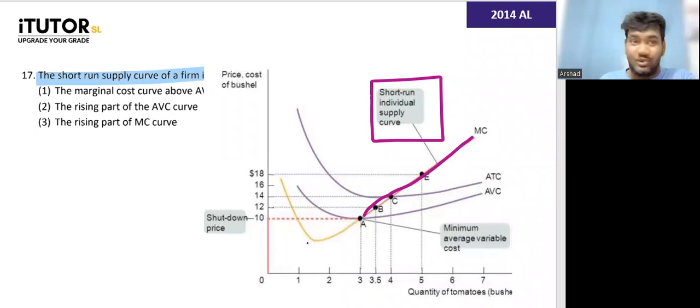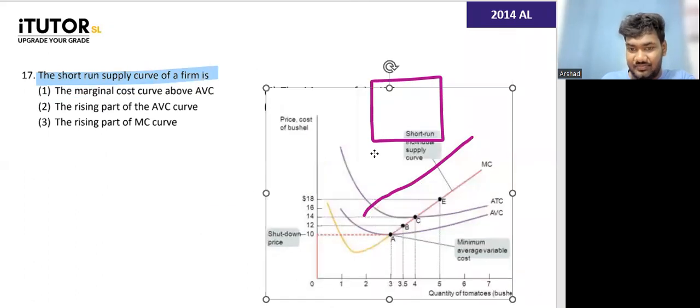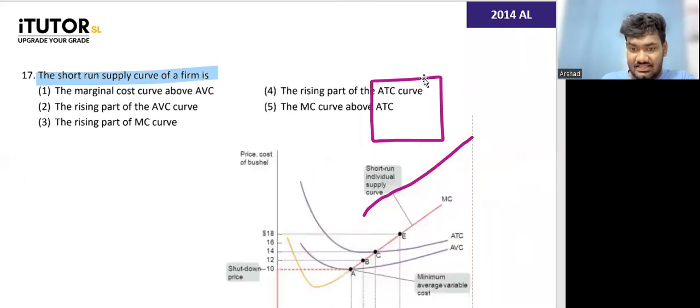Remember, if you can't even cover your average variable cost, you will shut down. So only above this average variable cost is there supply. So the answer is number 1, marginal cost curve above the average variable cost.